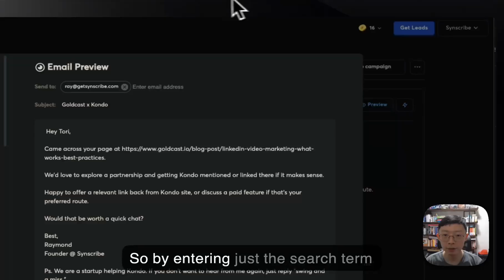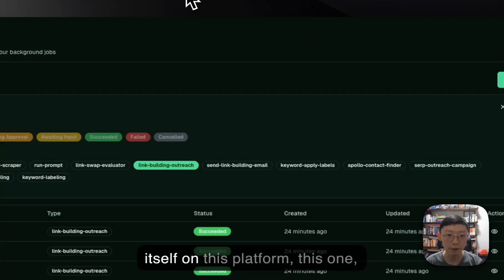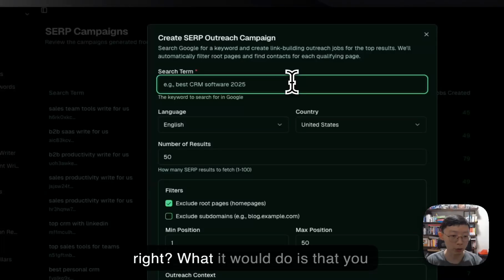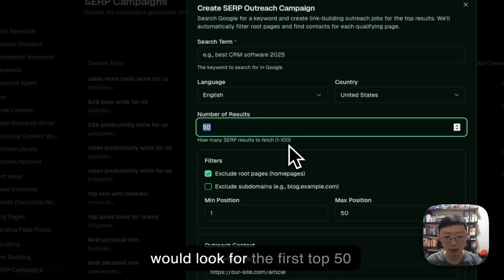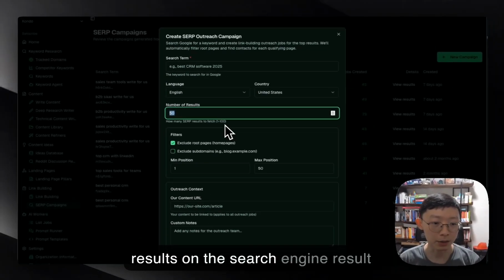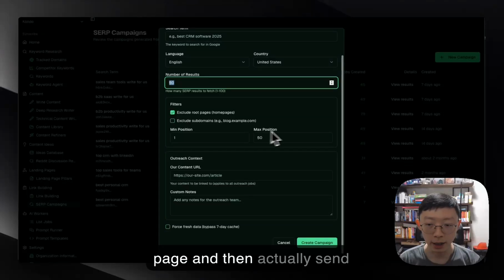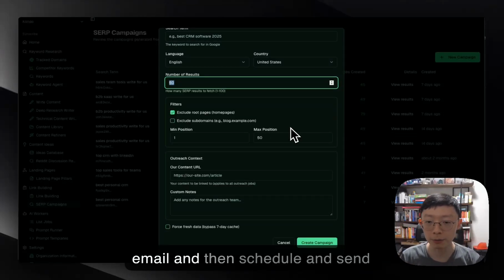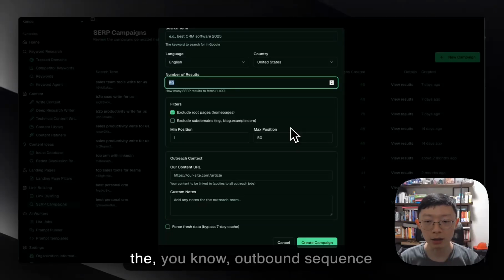By entering just the search term itself on this platform, it will look for the top 50 results on the search engine result page, and then does the research on the email, and then schedules and sends the outbound sequence for that.